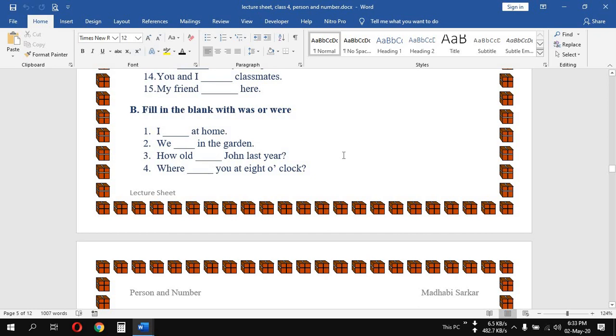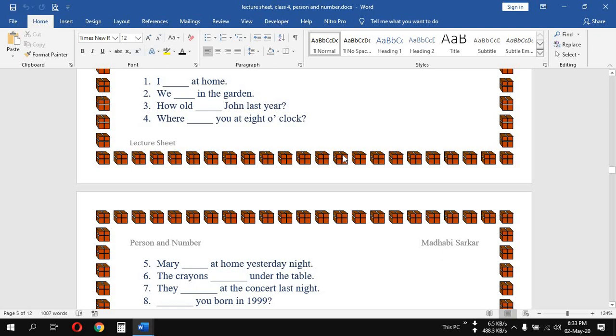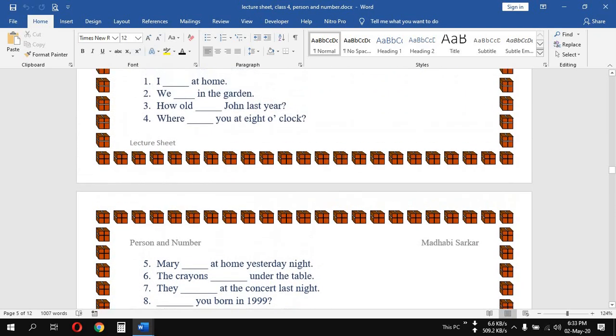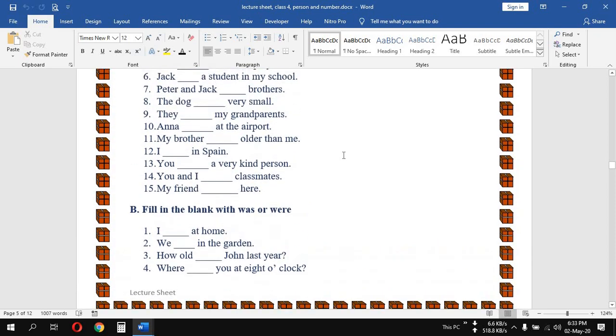And don't worry, at first you start practicing these exercises and there will be answers given below the worksheet, and this will help you out.